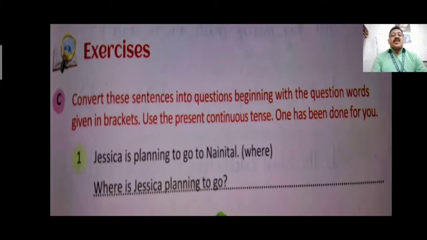Jessica is planning to go to Nainital, bracket where. So we will use where to make this simple statement into the interrogative sentence. Where is Jessica planning to go? So this becomes a question. Where is Jessica planning to go?